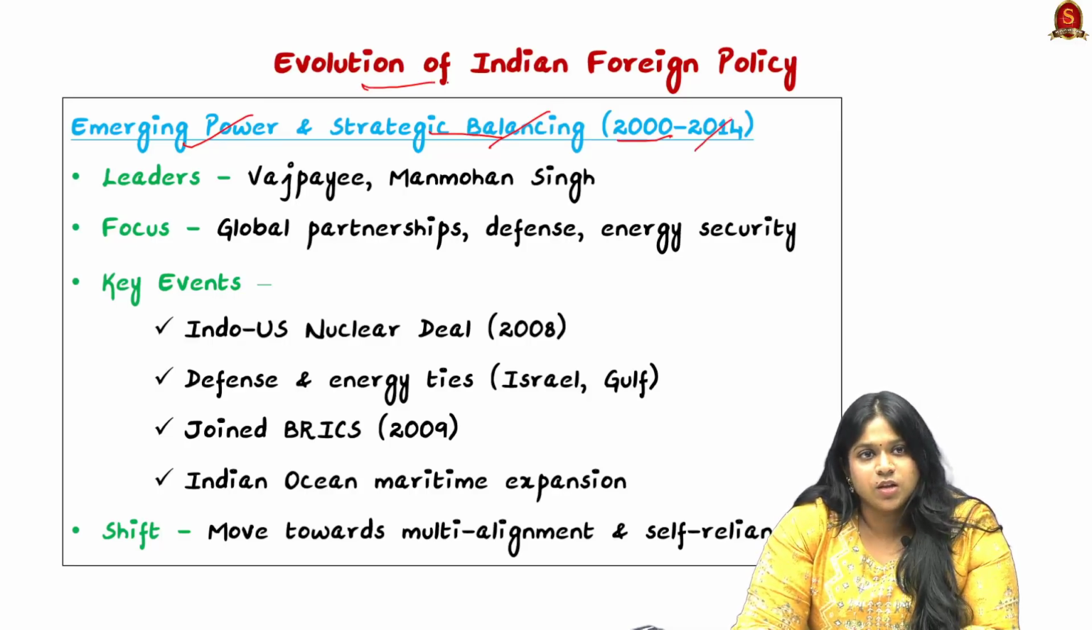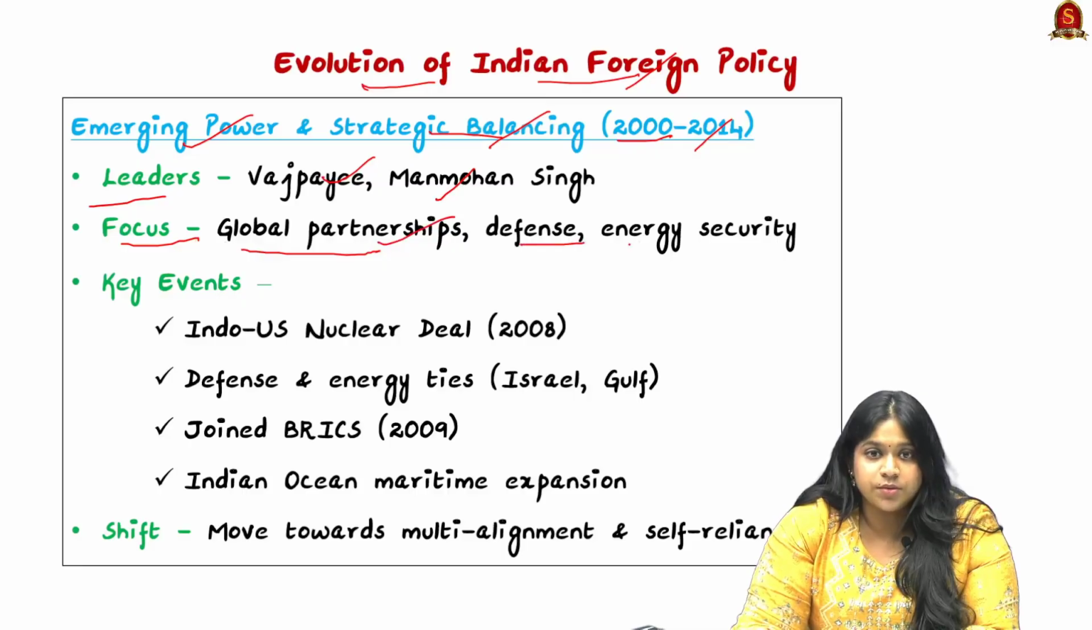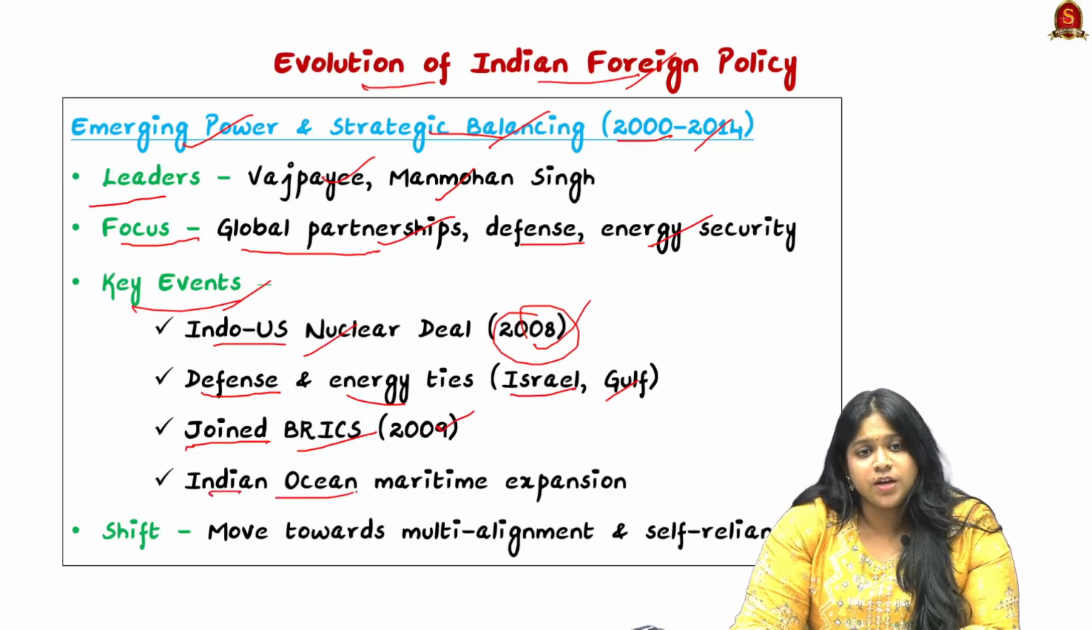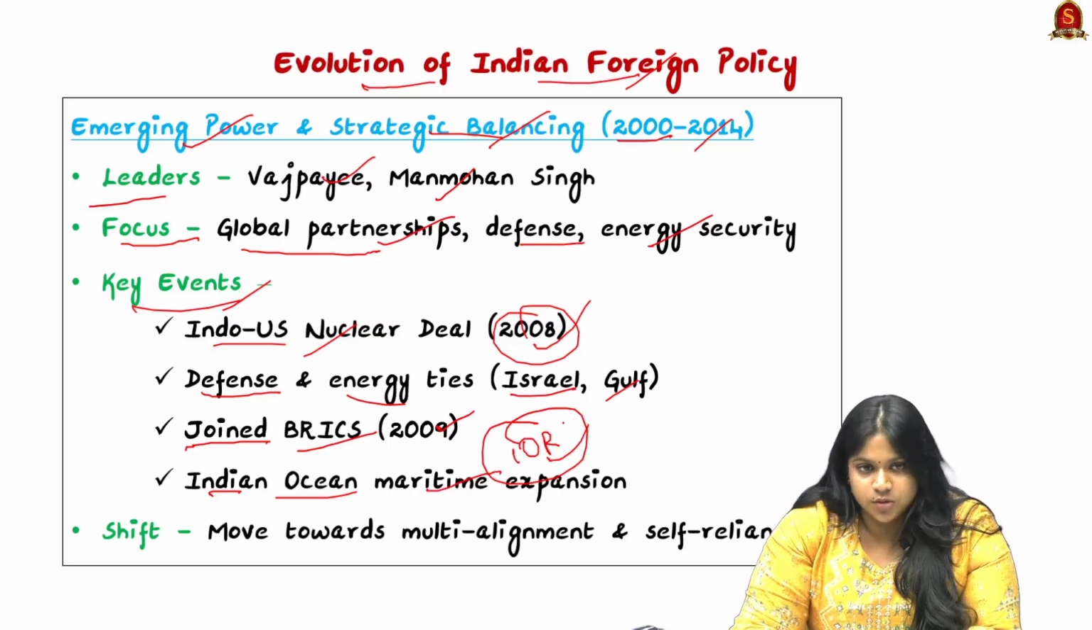It was one of the shifts in the evolution of our Indian foreign policy. It was led by many leaders such as Atal Bihari Vajpayee and Manmohan Singh, where their focus was more on global partnerships, defense, energy security, and military importance. It involves key events such as the Indo-US nuclear deal in 2008, then having defense and energy ties with countries such as Israel and Gulf countries. Then India joined the BRICS in 2009, and it led to Indian Ocean maritime expansion, where we gave importance to the Indian Ocean region especially.